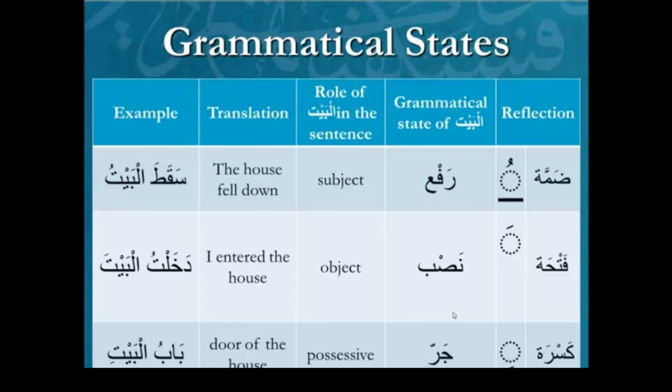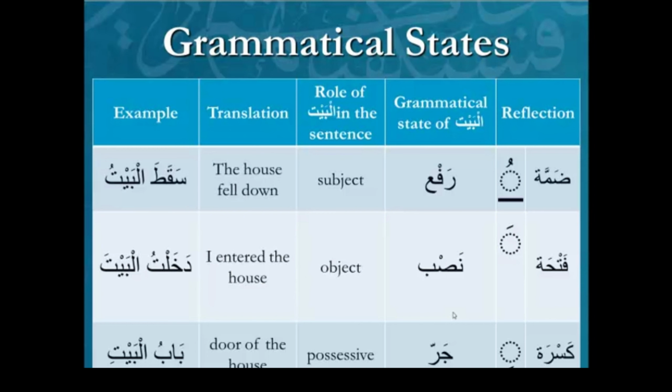So there's some inaccuracy in the two columns on the right side. The association that you're seeing, rafa reflected with dhamma, nasab reflected with fatha, and jar reflected with kasra, this is true the majority of the time. The second association you're seeing on the slide right now is rafa is associated to subject, nasab is associated to object, and jar is possessive.